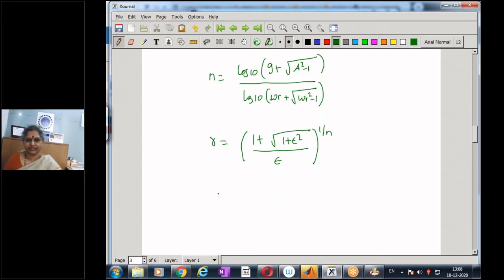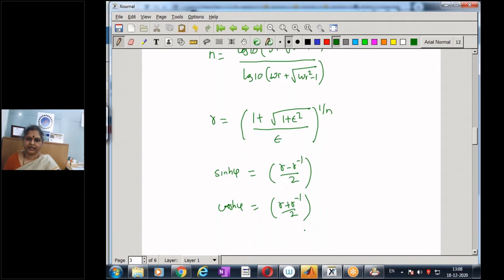And once we get gamma, we can then get sine hyperbolic phi, that is given by gamma minus gamma inverse by 2, and cos hyperbolic phi given by gamma plus gamma inverse by 2.